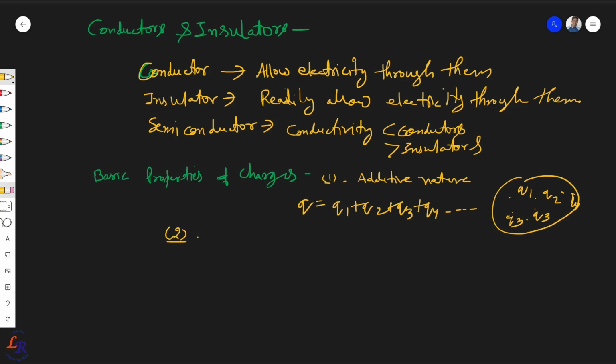The second point, we had seen the quantization of charge. It means that charges are always found in integral multiples of the minimum charge, that is e, which we had seen as the electron charge, and this is an integer,